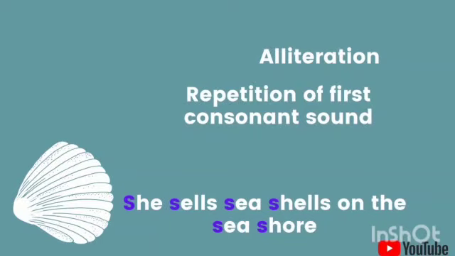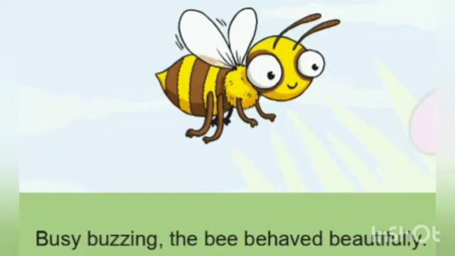So think about one more tongue twister. I hope you can think about it, and definitely you will make out whether alliteration is being followed there or not. In the meanwhile, we'll look at the other example. Busy buzzing, the bee behaved beautifully. So again the sound of b is being repeated again and again. The sound is being repeated, not the word.